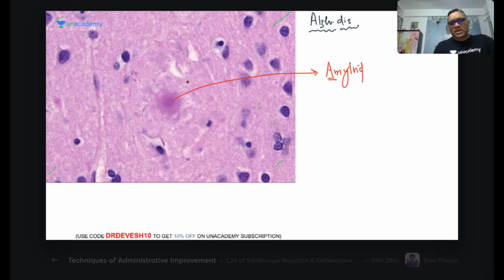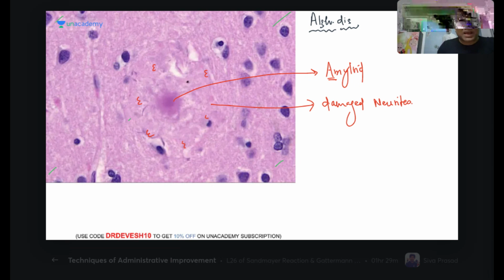And the surrounding area is a little eosinophilic with an amorphous appearance. So probably these are damaged neurites. So can you tell me what this is? Neuritic plaques, or senile plaques.